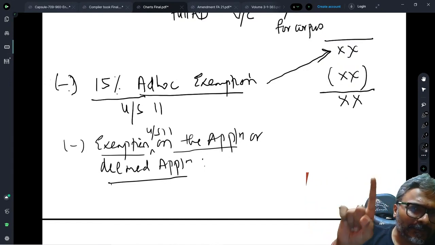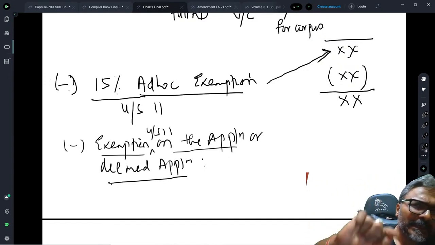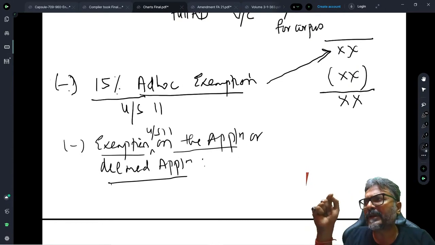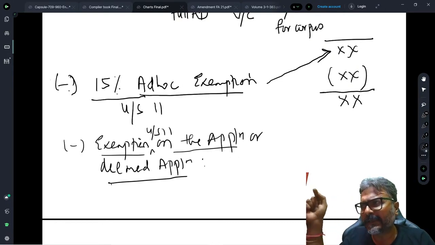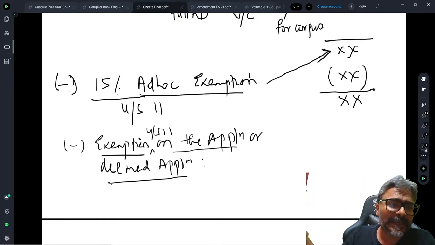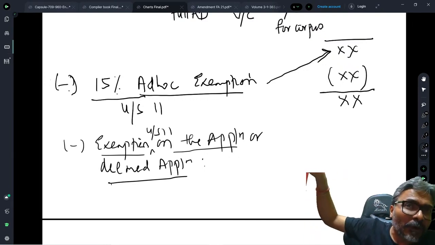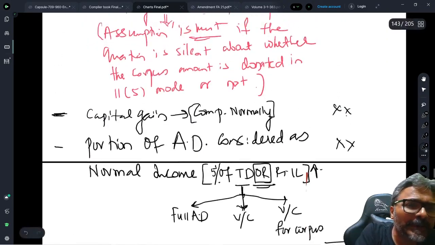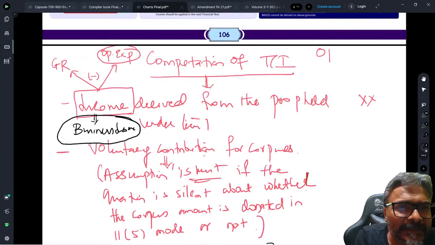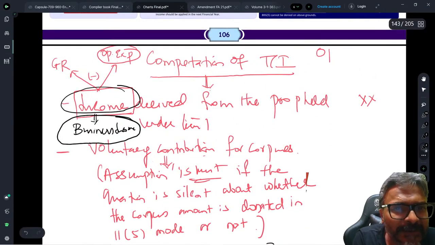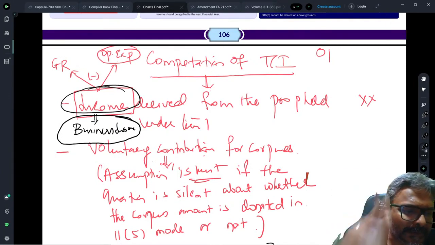But here there is a word of caution: once you claim an exemption in respect of the asset under section 11, subsequently the depreciation allowance on that asset cannot be claimed as a deduction while arriving at the income derived from the property held under the trust.